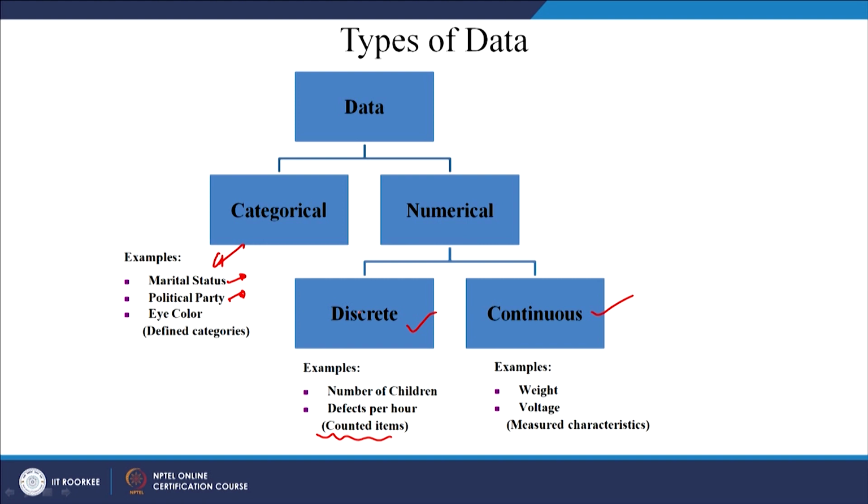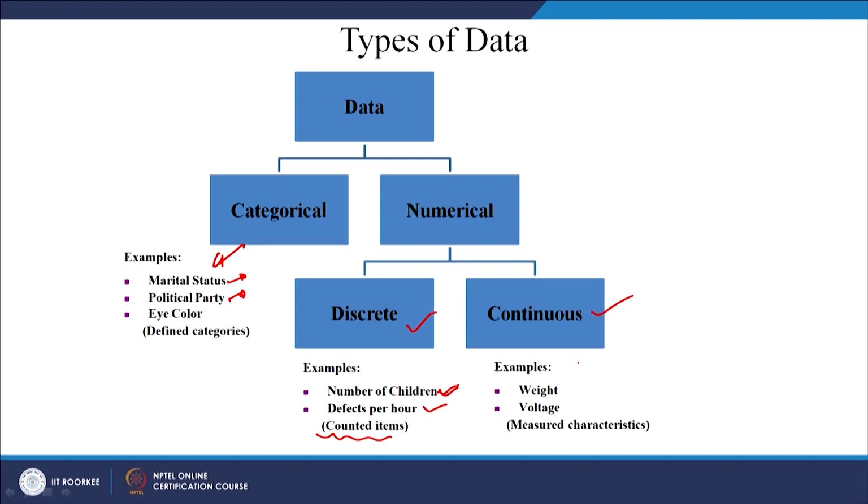For example, number of houses in a city, or number of children in a house, number of cars in a house, number of TV sets in a house, defects per hour on an assembly line, number of pet animals in a house. All these things can be counted. So, they are discrete data.